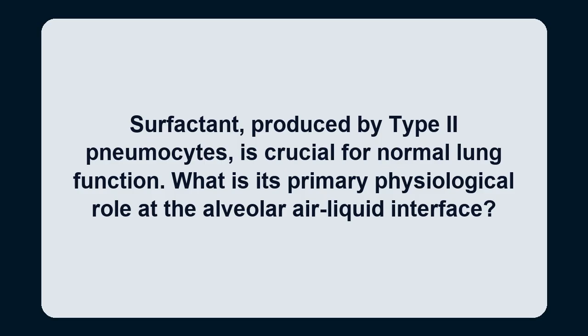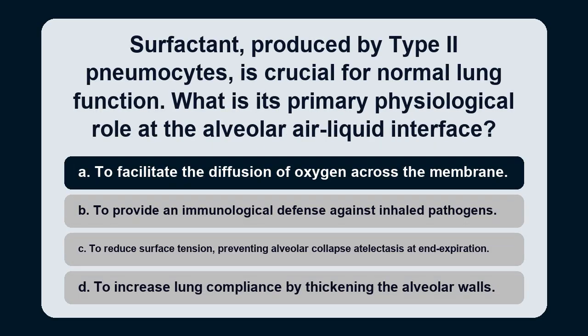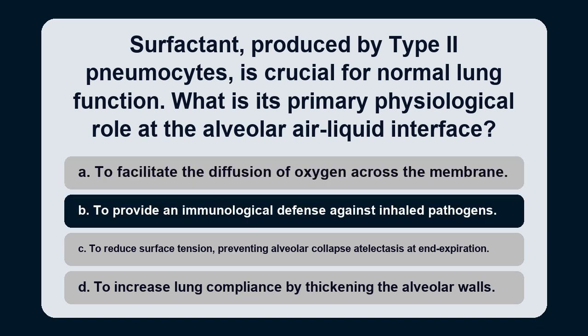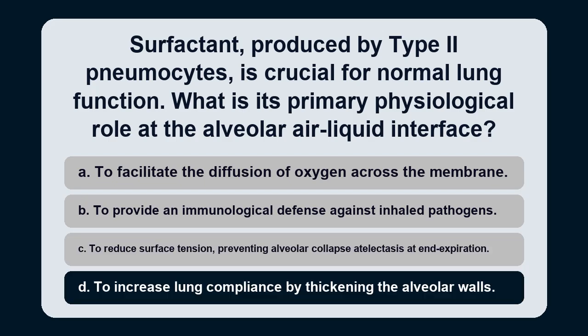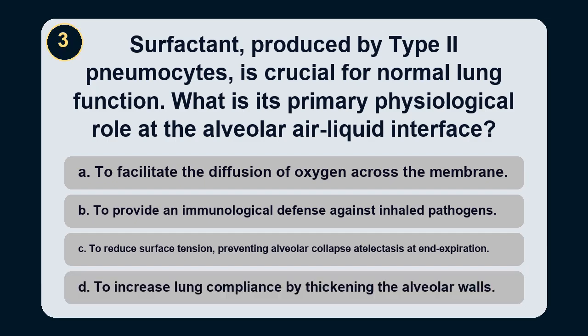Question 6. Surfactant, produced by type 2 pneumocytes, is crucial for normal lung function. What is its primary physiological role at the alveolar air-liquid interface? Option A. To facilitate the diffusion of oxygen across the membrane. Option B. To provide an immunological defense against inhaled pathogens. Option C. To reduce surface tension, preventing alveolar collapse (atelectasis) at end expiration. Option D. To increase lung compliance by thickening the alveolar walls.